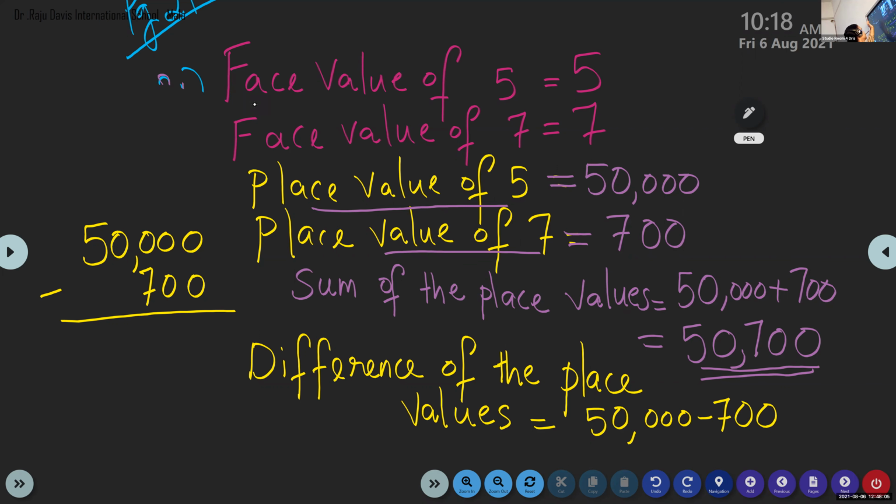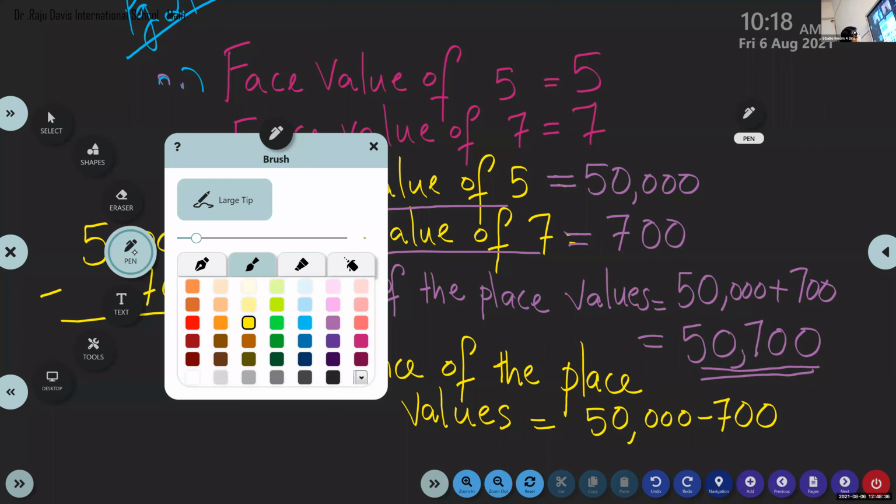You can do the calculation, everything, in the rough book. Ma'am, I finished. Yes, I can see that. You have to use borrow. Those who finished, please wait. Let everyone do it alone. After that, we will discuss.